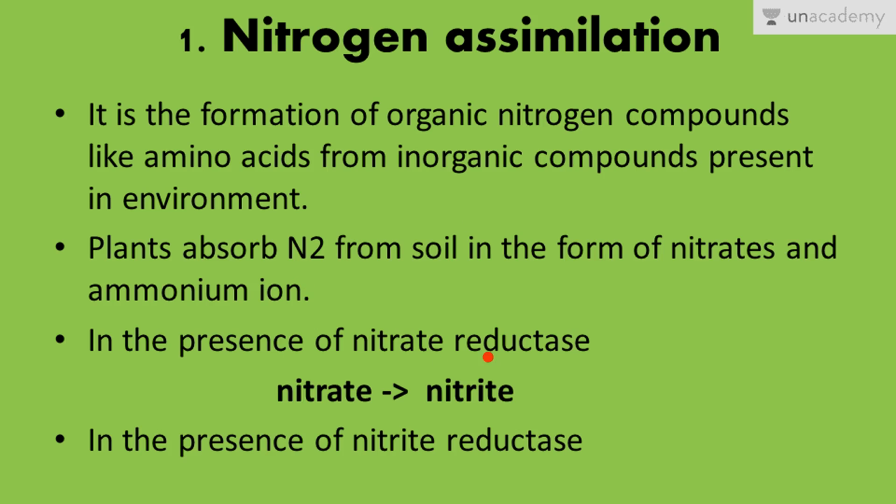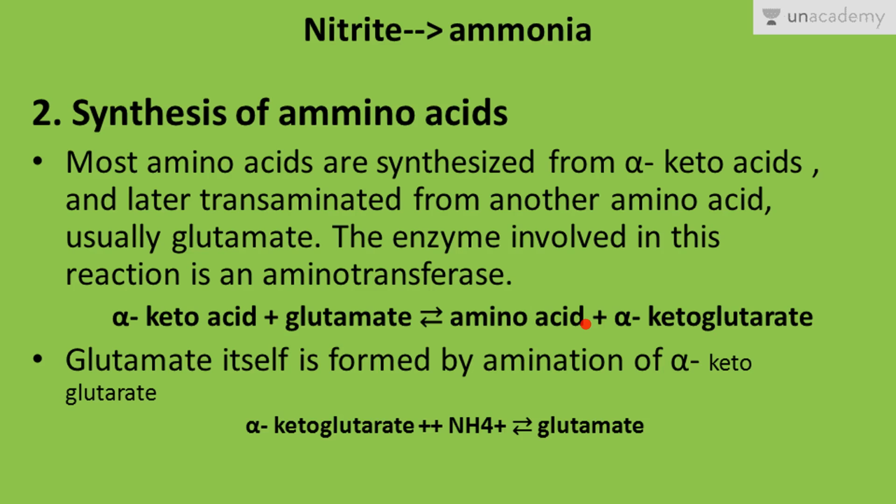First is nitrate reductase, which converts the nitrate into nitrite, and the second one is nitrite reductase, which converts the nitrite into ammonia. Then from this ammonia or ammonium ion, the synthesis of amino acids takes place. This is step number 2, the process of synthesis of amino acids.